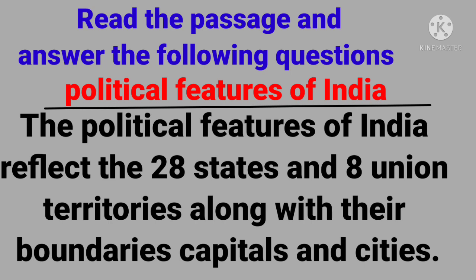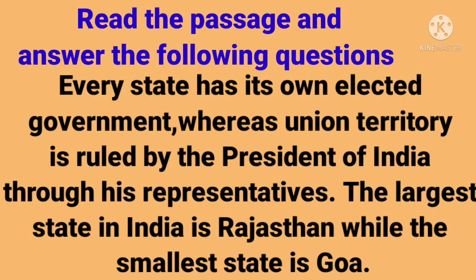The political features of India reflect the 28 states and 8 union territories, along with the boundaries, capitals and cities. Every state has its own elected government, whereas union territories are ruled by the President of India through his representatives.